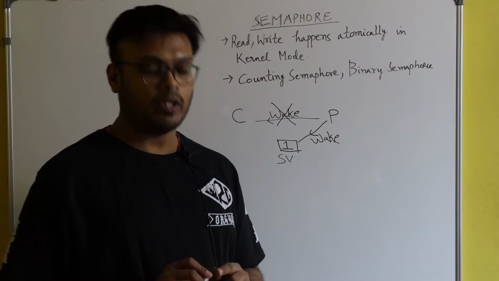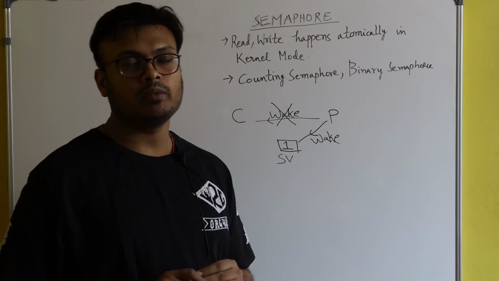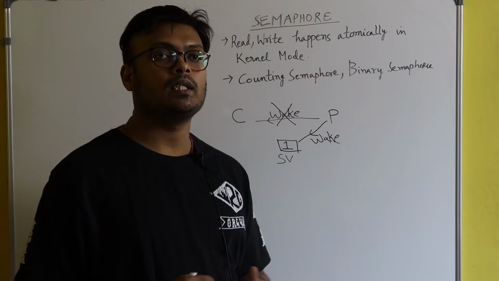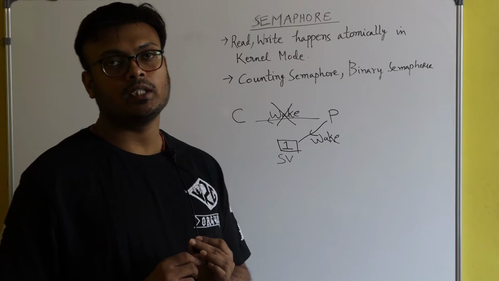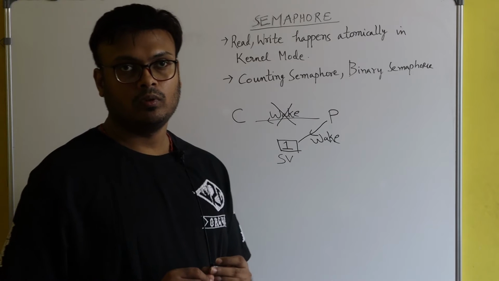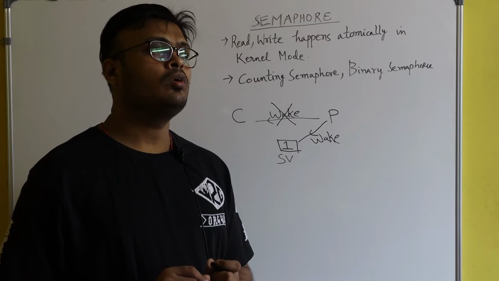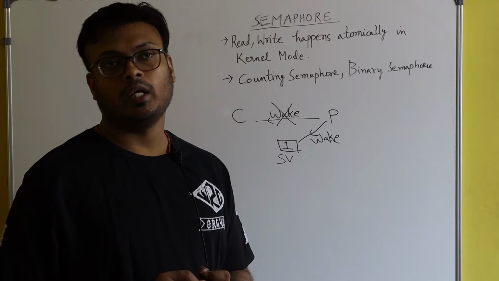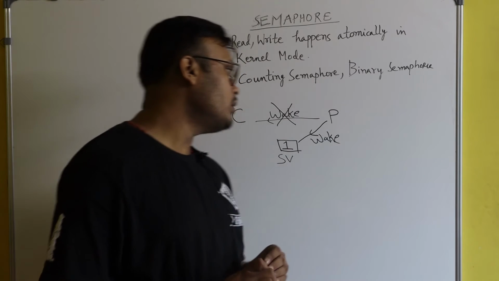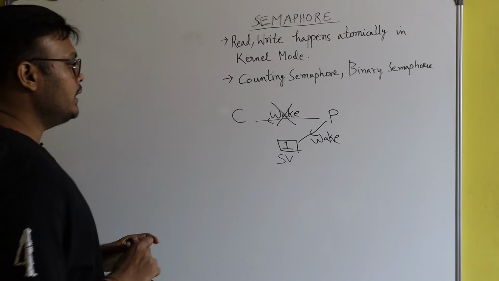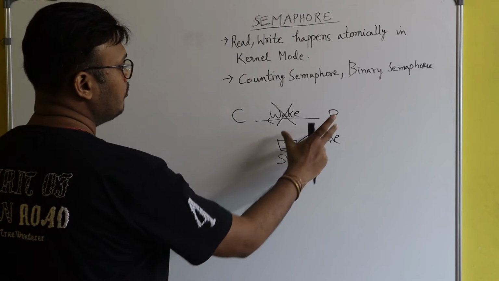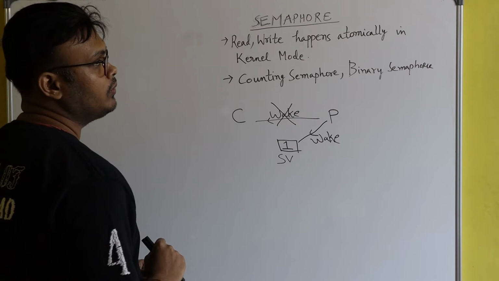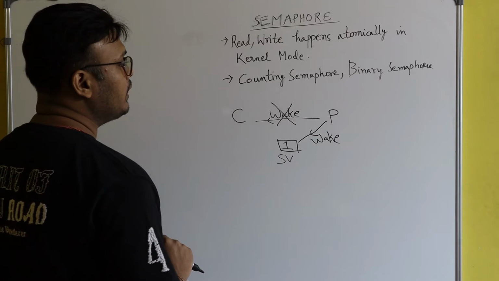When the count variable was shared between the two processes P1 and P2 simultaneously, the data inconsistency problem arose. So in order to solve that problem, the atomicity concept came. Here also the same thing will happen. Since it is a shared variable, if both producer and consumer access this variable at the same time, there will be some inconsistency.